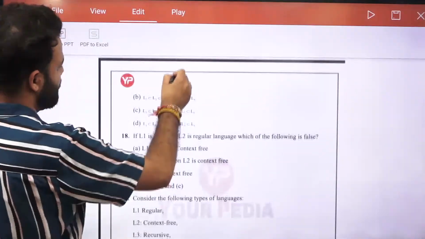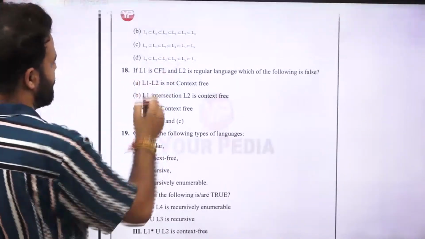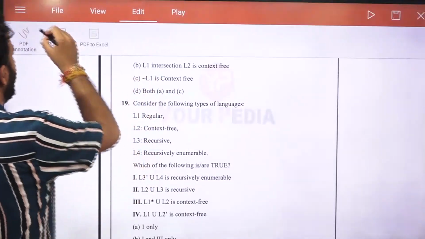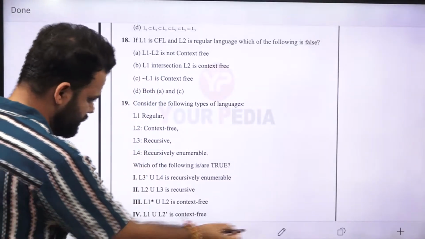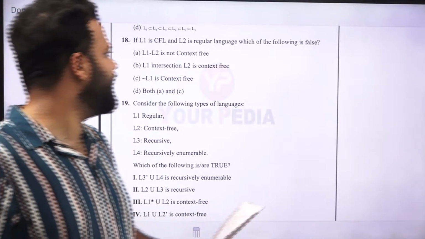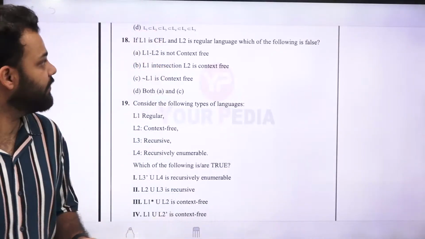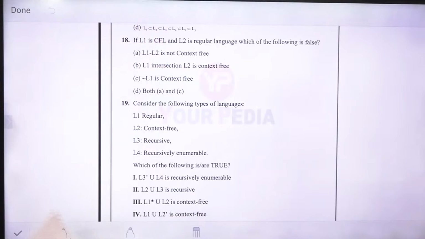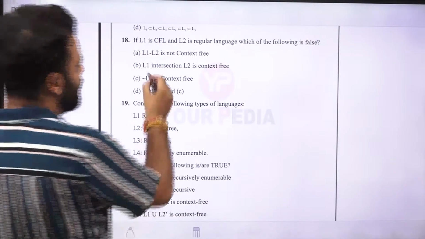Next is: L1 is CFL, L2 is a regular language. Which of them is false? First is L1 minus L2 is context free. Now this is a property.